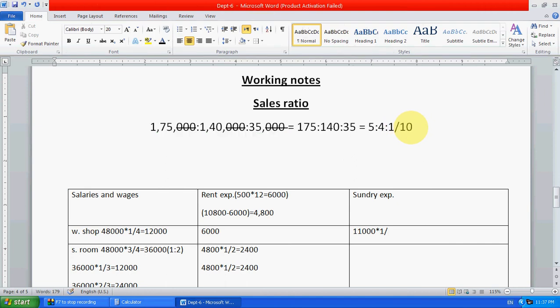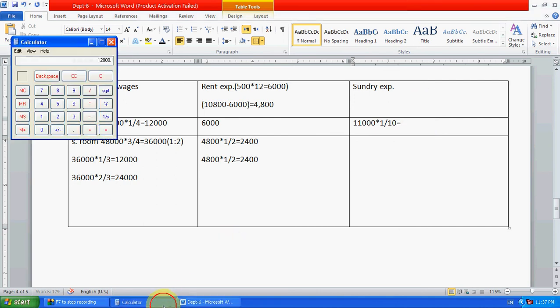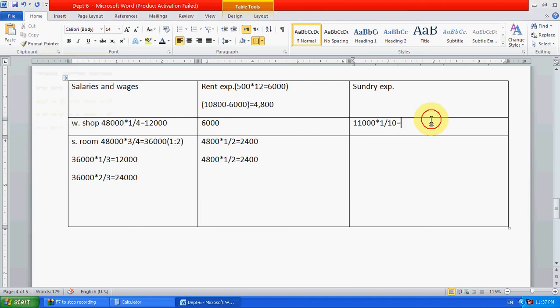Overall is 10. So divided by 10. How much are we getting? 11,000 into 1 divided by 10, so we are getting 1,100 for workshop.